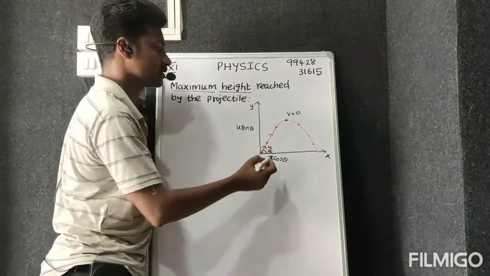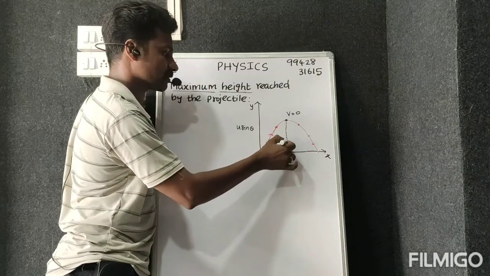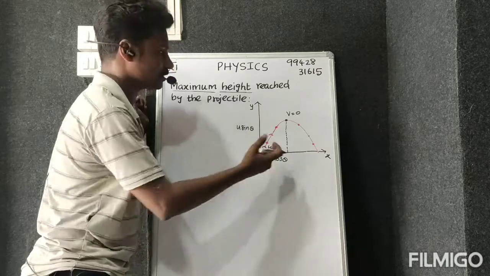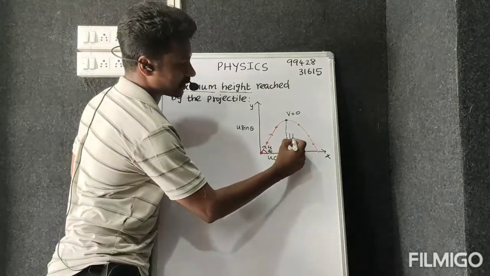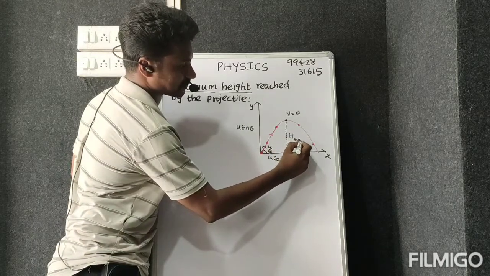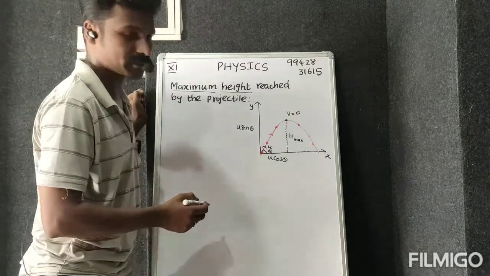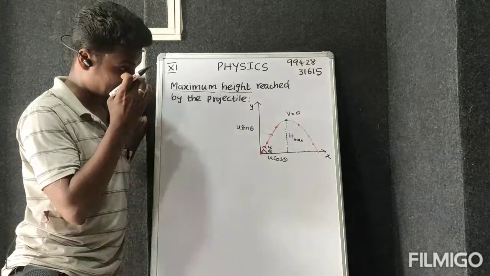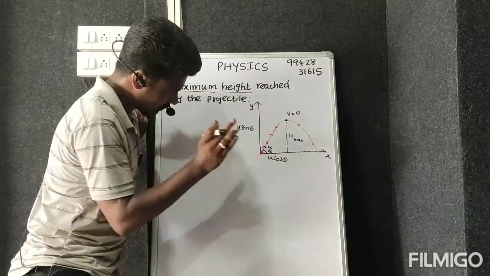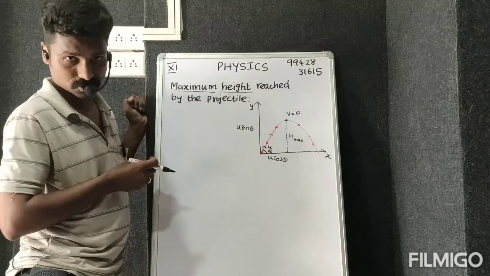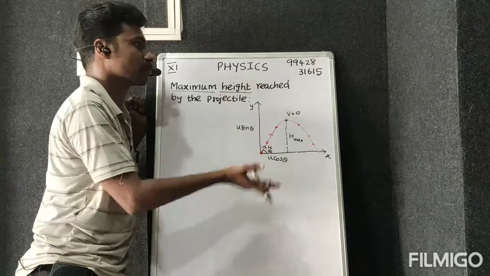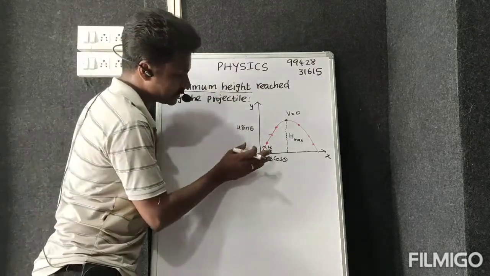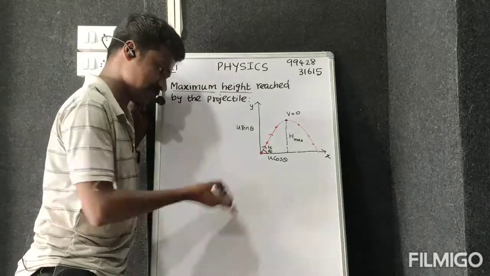The maximum height means the maximum vertical displacement of the object from the ground. This is the vertical displacement, known as the maximum height, which I represent by h max. This h max is what I am going to derive in this question. From this diagram, it purely depends upon the vertical path, so let us consider the initial velocity.